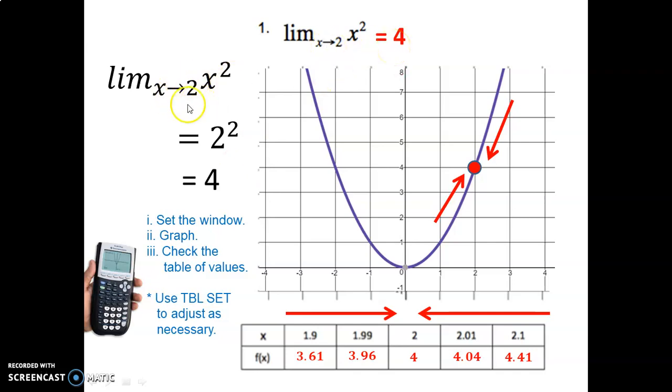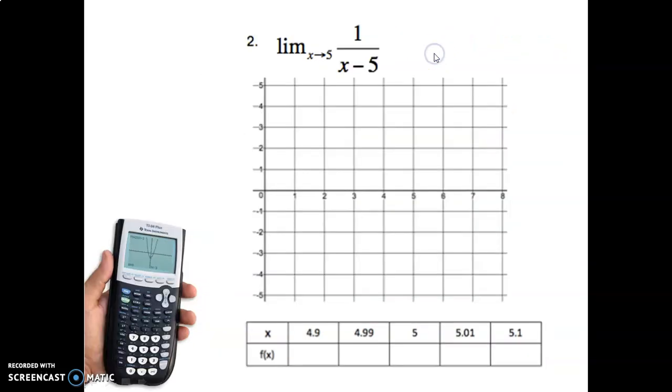And you could have used any x value here. You could have said, what is the limit when x approaches 1, for example? And in that case, you'd be looking for this point right here, x equals 1. So what is the y value when you're approaching 1 from both sides? Well, the y value is also 1. So the limit, if this said 1, the limit would be 1. All right, this is convergent. It's converging on one value. It has a limit. Let's look at this one.